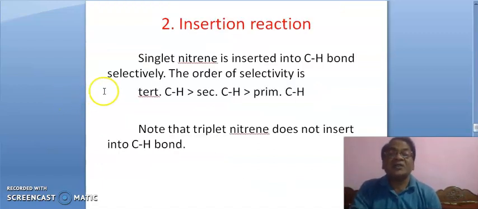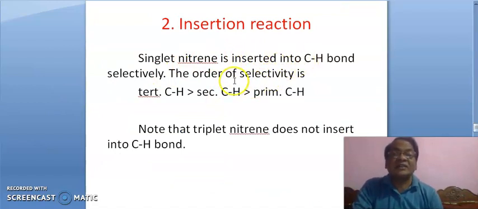Okay. The second type of reaction is insertion reaction. Singlet nitrene will insert with the fastest rate at tertiary carbon, then secondary carbon, and the minimum rate is at primary carbon. Note that triplet nitrene does not insert into the carbon-hydrogen bond.